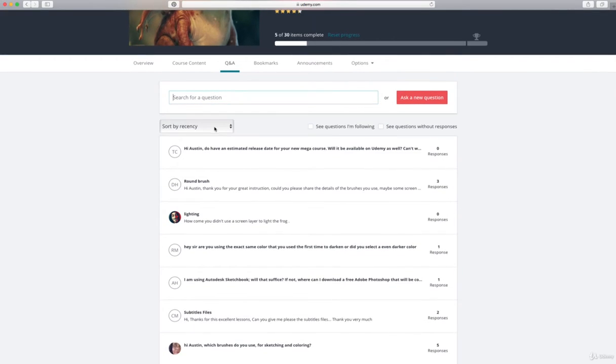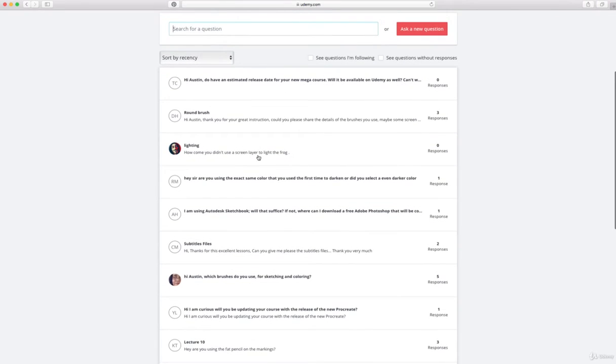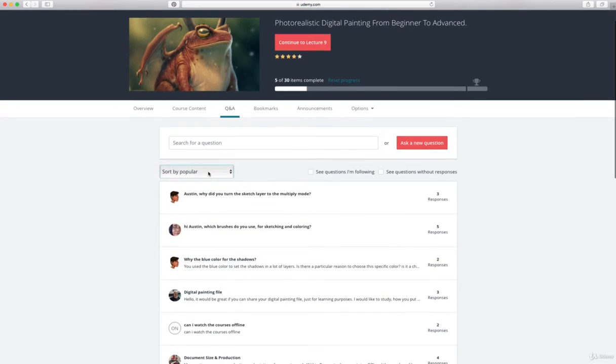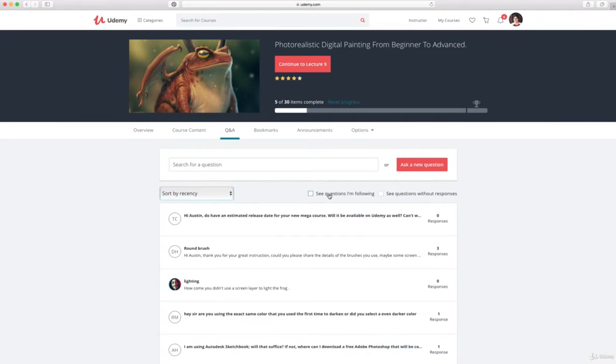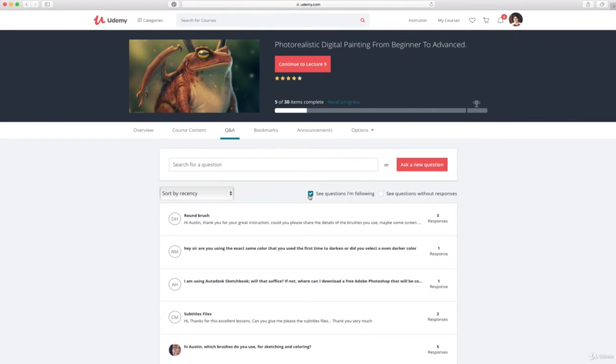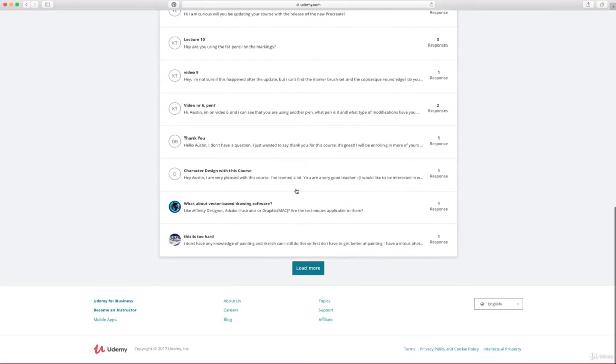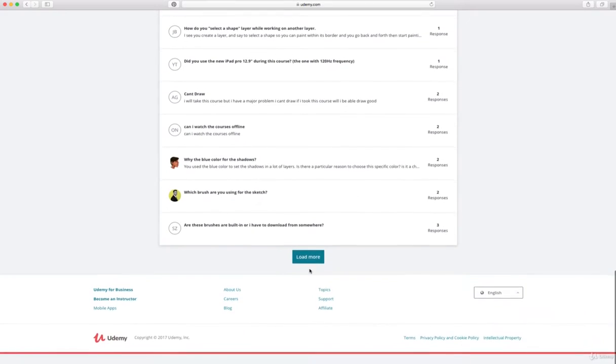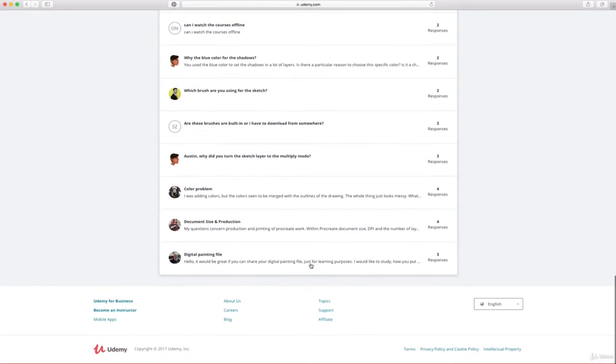Then you can come down here and sort the questions that have already been asked. So sort by recency or by the most popular questions, right? You can see what people have asked. You can see how many responses there are so far, right? And then you can check these boxes to see the ones you're following and the ones that already have responses, and so on and so forth. If you scroll down to the bottom, you can load more and see all of them. Okay, and it'll just keep loading as many as there are.